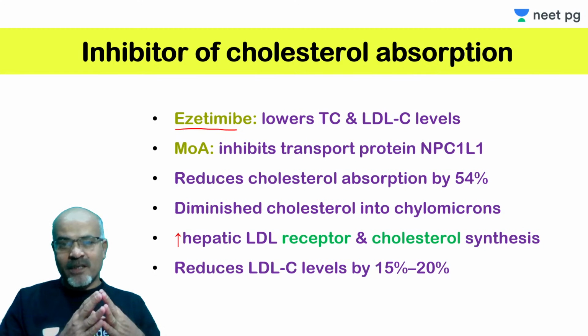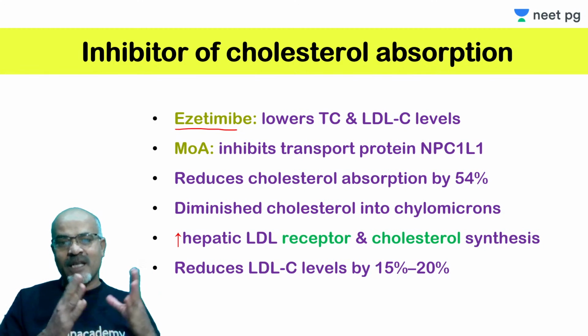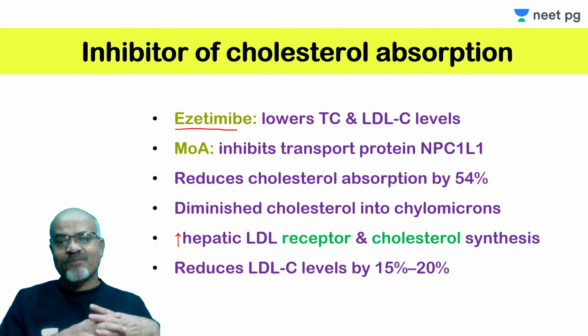This protein may be involved in Niemann-Pick disease, which is also a clinical entity.